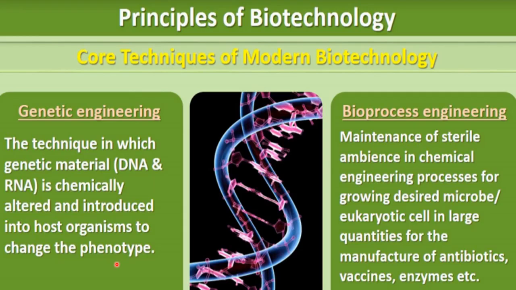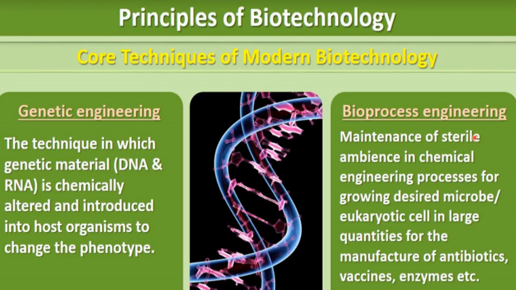If altered genetic material is introduced into any organism, obviously the phenotype of the organism will change, right? The organism in which this altered DNA is introduced is called the host organism. So this is genetic engineering.